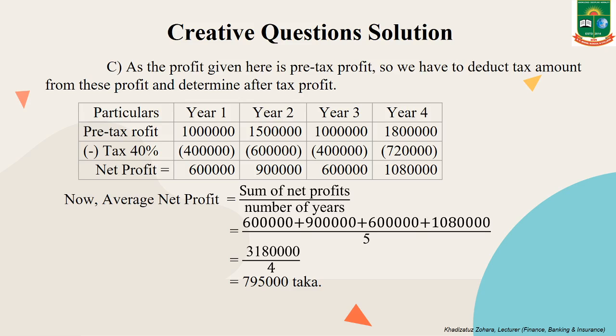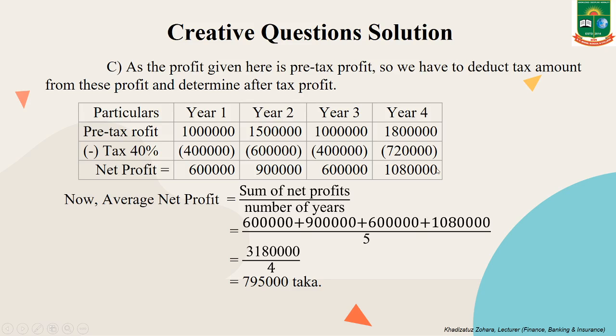10 lakh into 40% equal to 4 lakh, 15 lakh into 40% equal to 6 lakh, 10 lakh into 40%, 4 lakh and 18 lakh into 40%, 7 lakh 20,000 taka. Now we are deducting this tax from the pre-tax profit. The results are net profit 6 lakh, 9 lakh, 6 lakh and 10 lakh 80,000 taka.